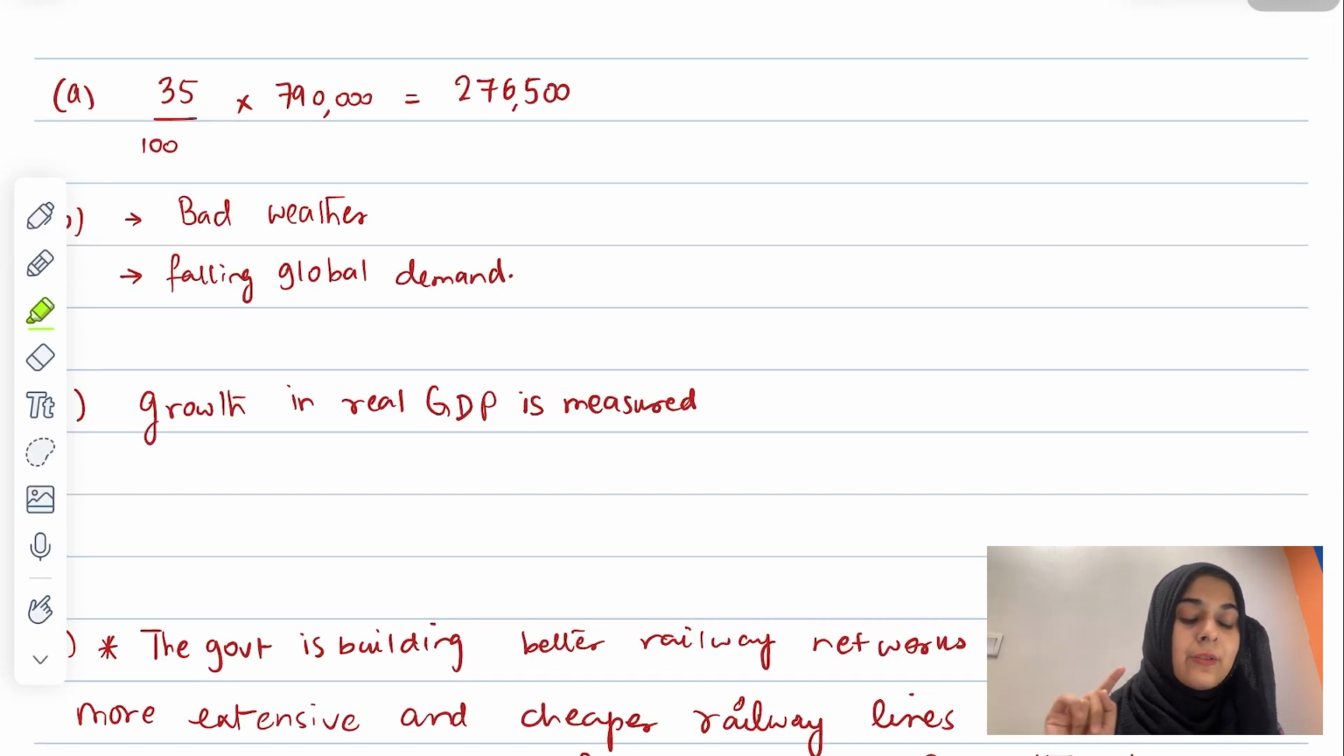It's bad weather and falling global demand. So basically decrease in output of sugar in 2020. Bad weather is decreasing the supply of sugar. Falling global demand means people don't want to buy sugar, so obviously sellers would not produce that much sugar. So the 2 reasons for decrease in output are bad weather and falling global demand.